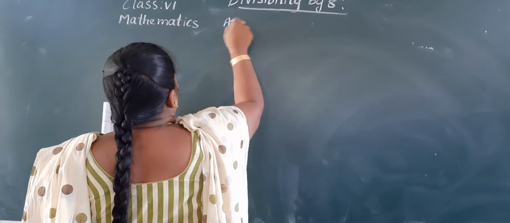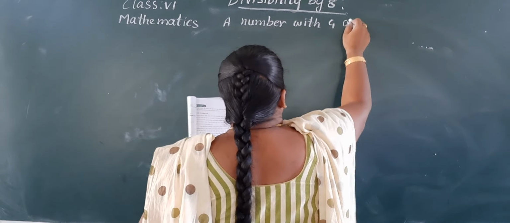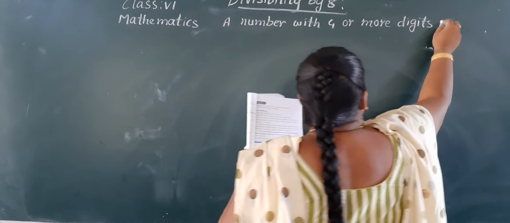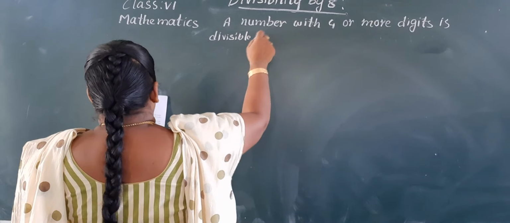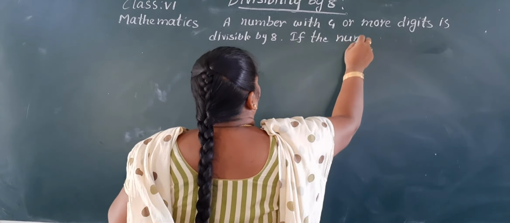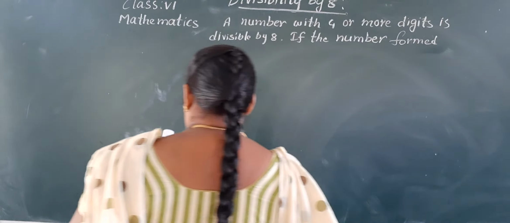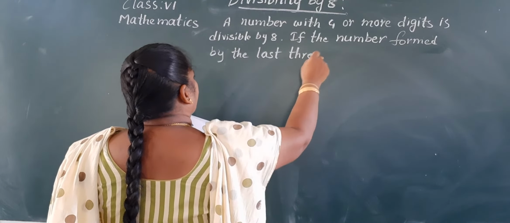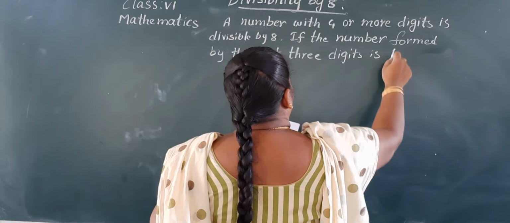Okay, a number, write down all of you, a number with 4 or more digits is divisible by 8 if the number formed by the last 3 digits is divisible by 8.